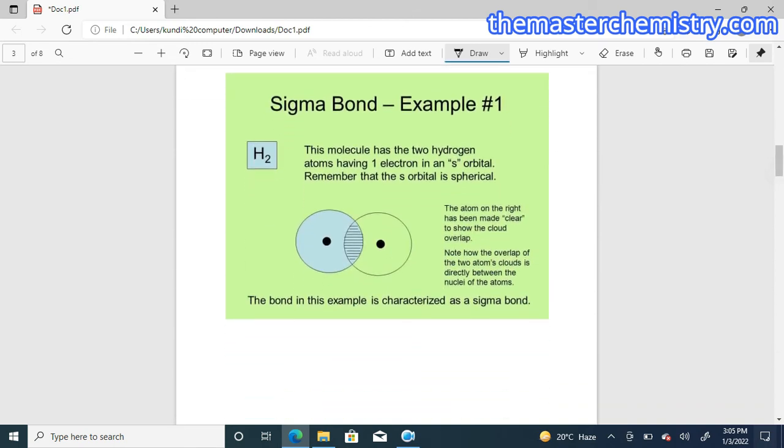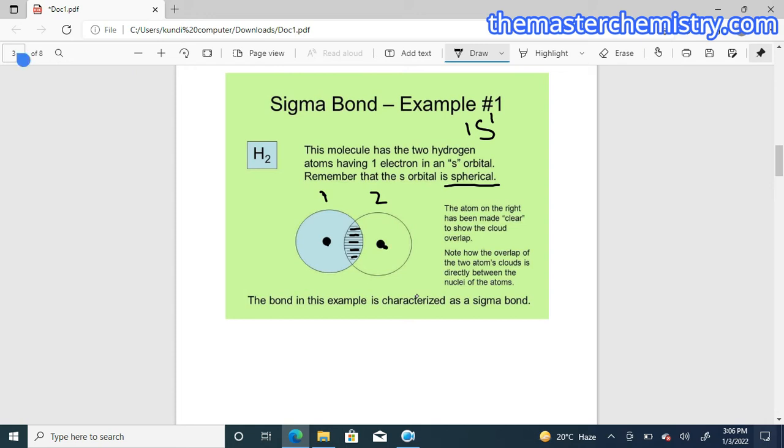Okay, let us discuss it with the help of some examples. For example, in the case of hydrogen, this is the simplest element in the periodic table. We know that hydrogen has only one electron. The electron configuration is 1s1. So we know that the s orbital is spherical in nature. These are the two hydrogen atoms, 1 and 2. We can see the overlap region. This is the overlap region. This is the nucleus and this is the nucleus.